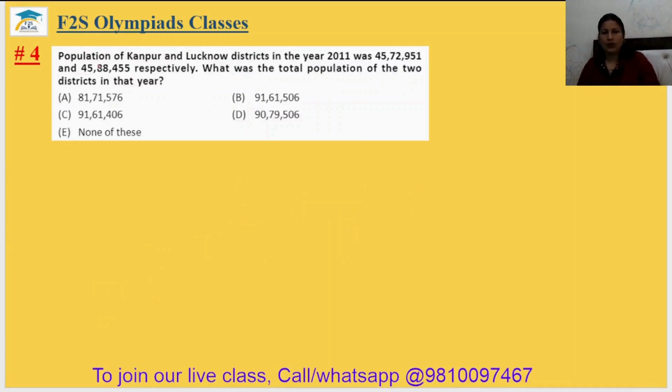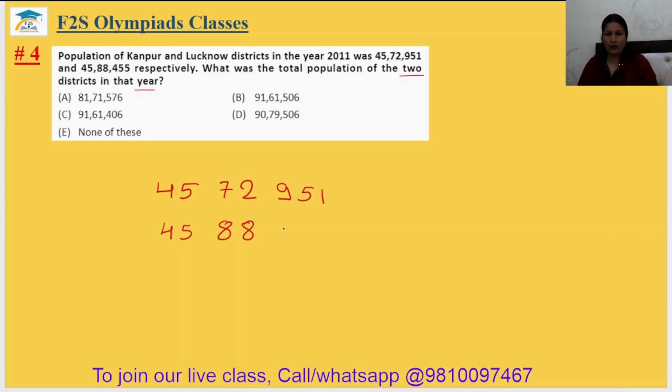Question number 4. Population of Kanpur and Lucknow district in the year 2011 was this and this respectively. What was the total population of the two districts in that year? It means we have to add it. So to add it, first write the numbers 4, 5, 7, 2, 9, 5, 1 and then 4, 5, 8, 8, 4, 5, 5. Add both the numbers.